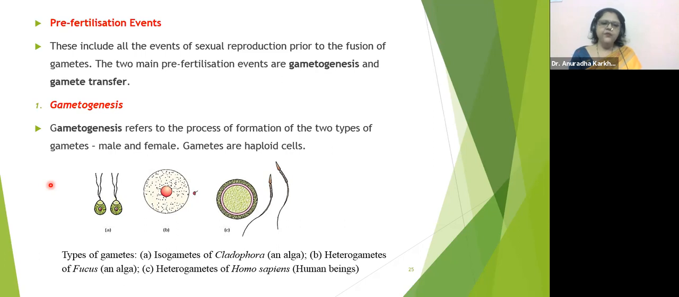Look at the diagram over here, beta. So here, this A diagram is the isogametes of Cladophora. B is the heterogametes of Fucus, which is an algae. And C, heterogametes of Homo sapiens, egg and the sperm. So what is isogamete? What is heterogamete? And how are they similar or different from each other? And which type of organisms show these is something that we'll be talking about.